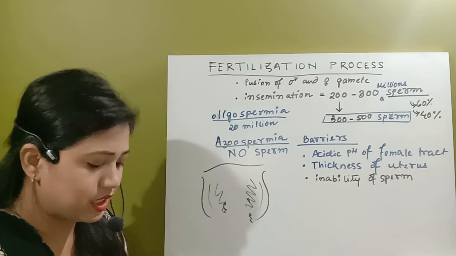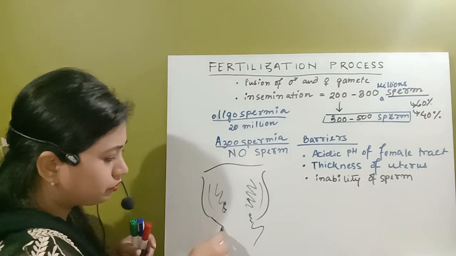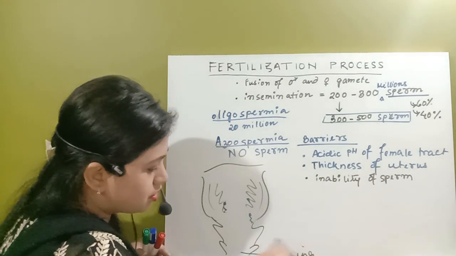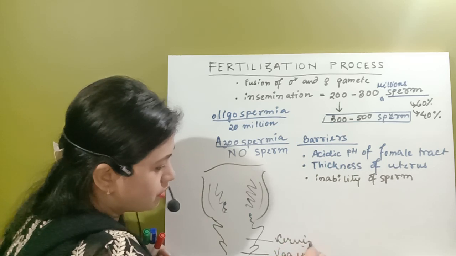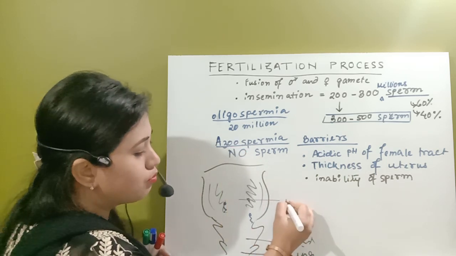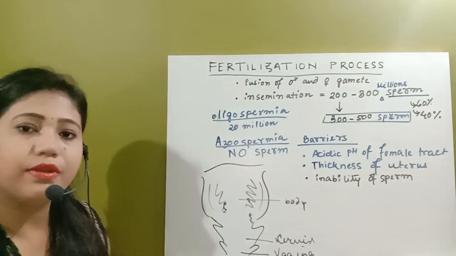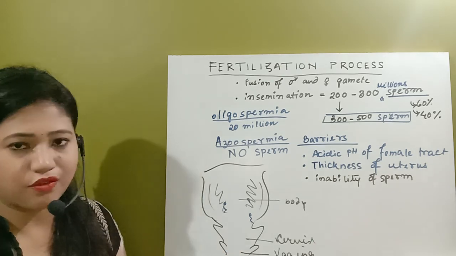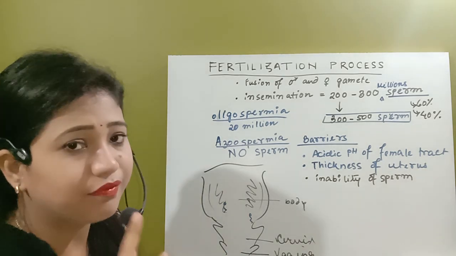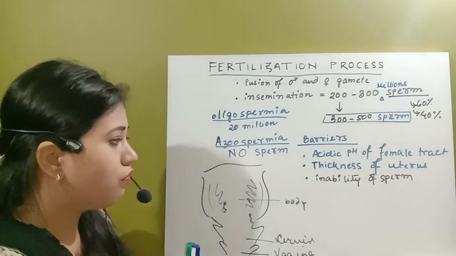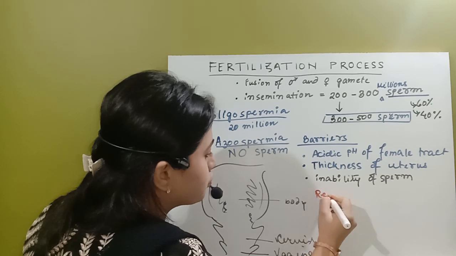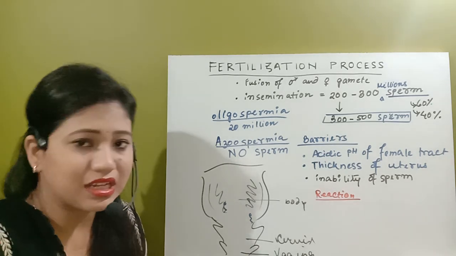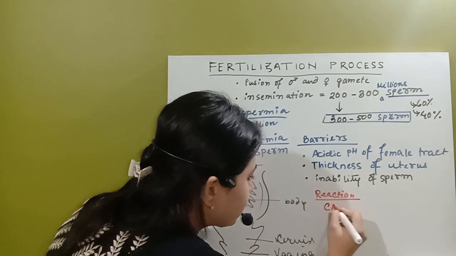Now one thing we should know, see here, this is the uterus, here this is the acidic environment, this is the vagina. Next one, just above that, this is the cervix, and after that, above, that is the body of the uterus. So what happens whenever the spermatozoa reaches the vaginal or cervical canal? In that region one very important reaction will occur. What is that reaction? First of all, a very important reaction will occur here, that is the capacitation reaction. So what is capacitation?